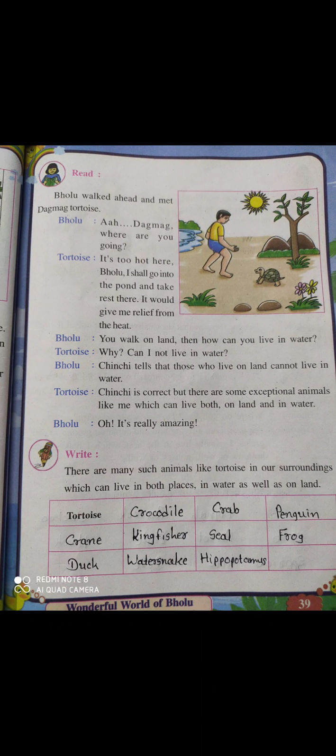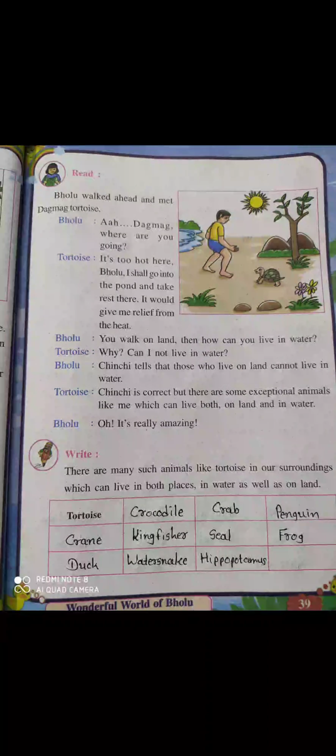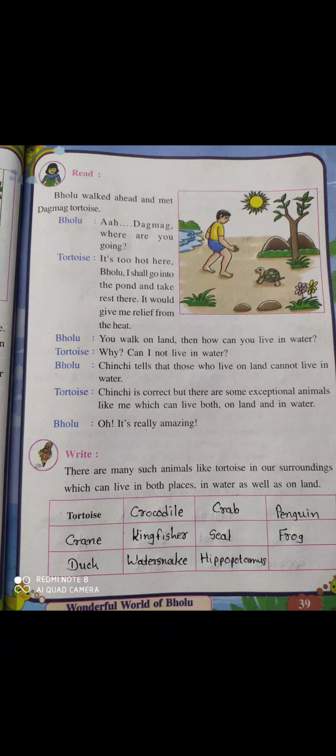So Bholu says, Chinchi tells that those who live on land cannot live in water. Bholu says that Chinchi is the squirrel. Chinchi told that one who lives on land cannot live in water.